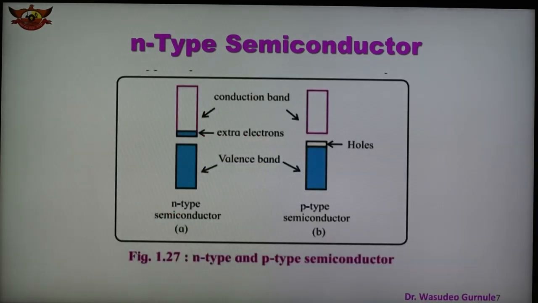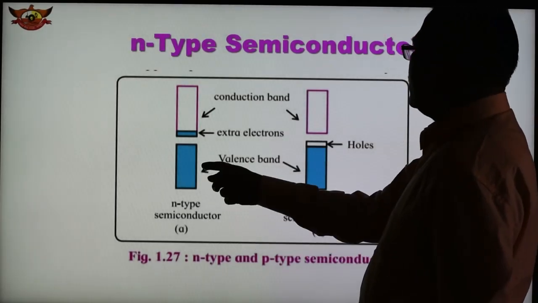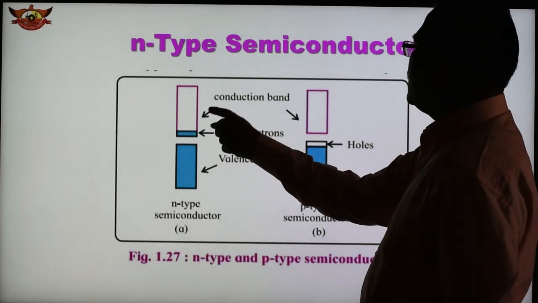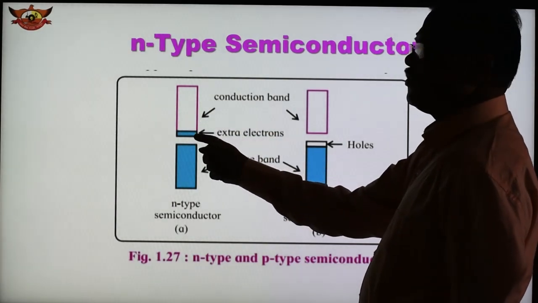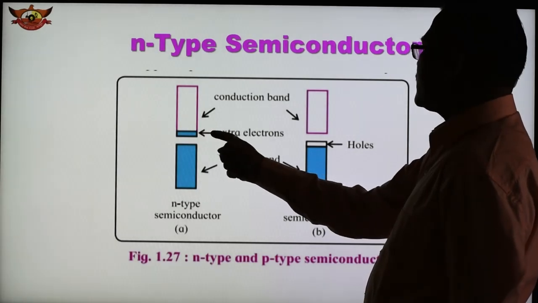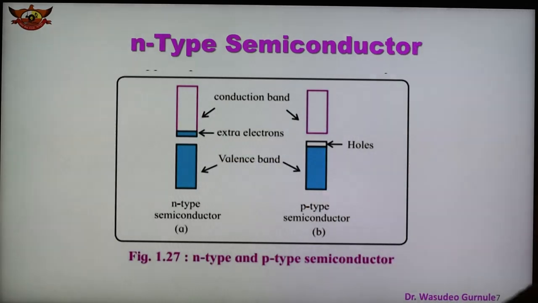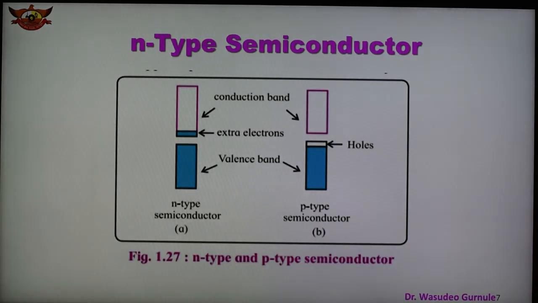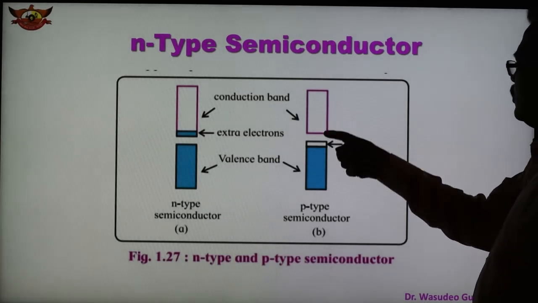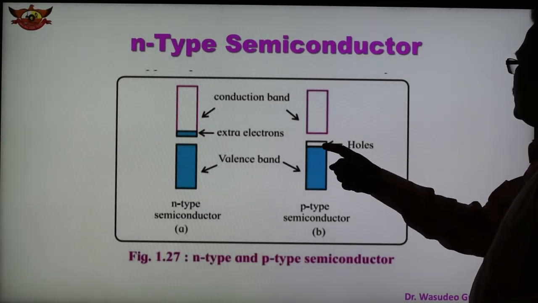Here it is also shown in the figure what is n-type and p-type. So here is an n-type semiconductor. This is the valence band, this is the conduction band, and here is the extra electron. As we have seen, in case of addition of phosphorus in silicon, there are extra electrons here. So the conduction band has extra electrons. Whereas in case of a p-type semiconductor, there is no extra electron here. So the conduction band has no extra electron. This is the valence band, and here is a hole.